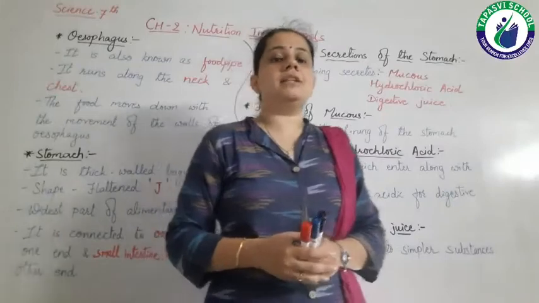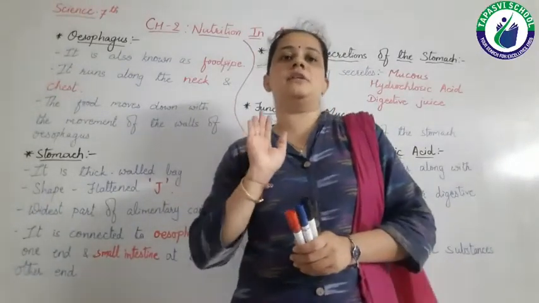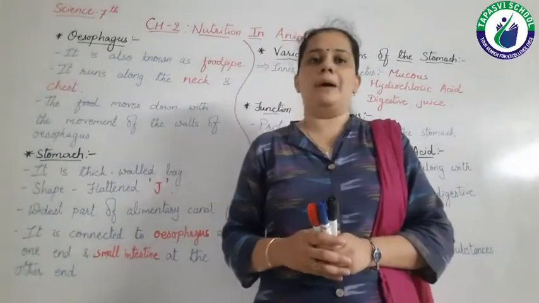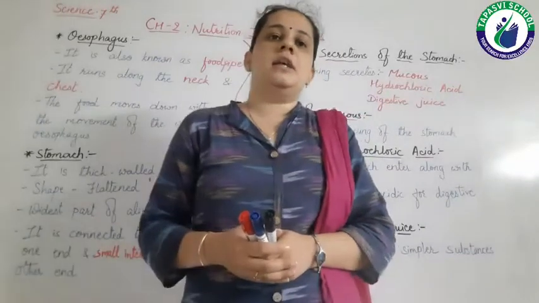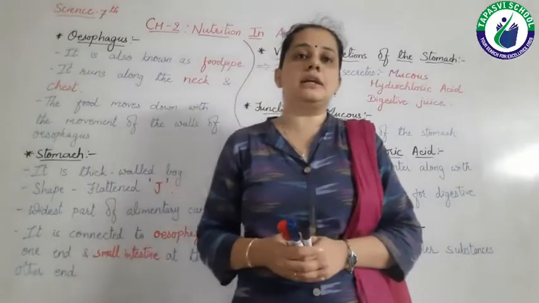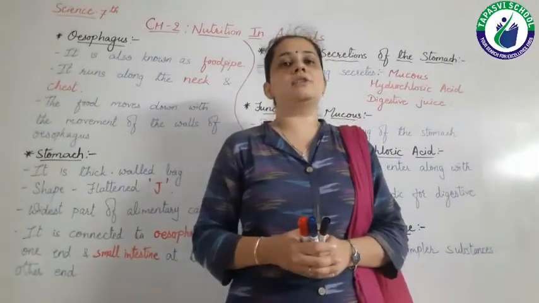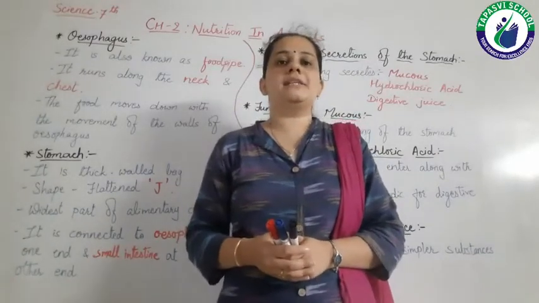So whenever this happens, the wall of esophagus forces the food to move out from our mouth. So this is all about esophagus. Digestion will not occur in esophagus. Now esophagus opens into the next organ known as stomach,